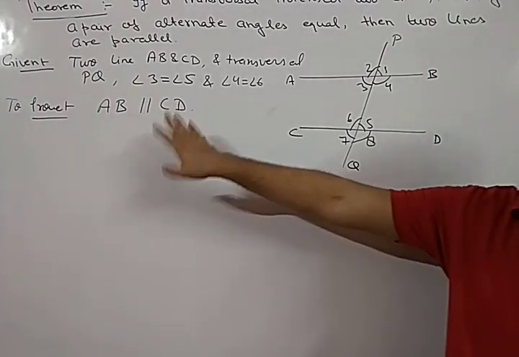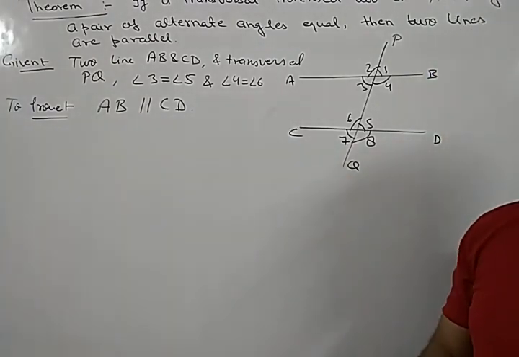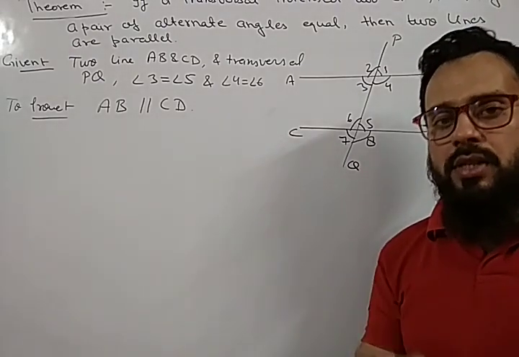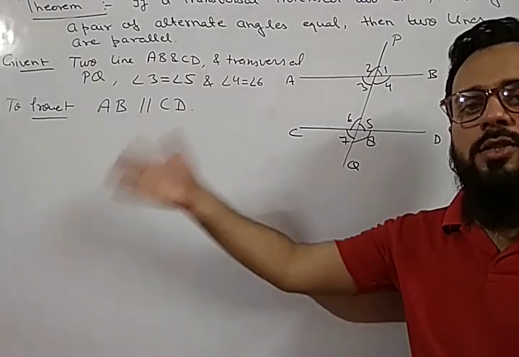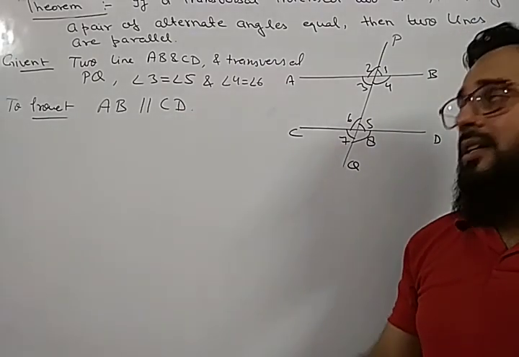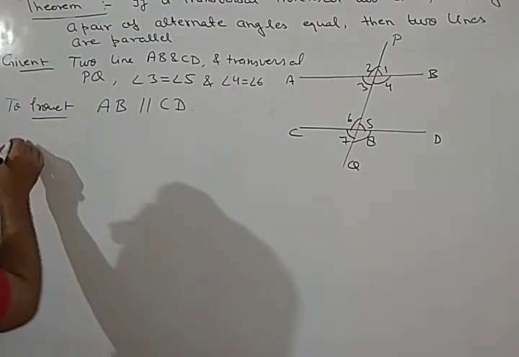So what basically do we have to do here? We have to prove these lines parallel. It means we have to prove corresponding angles equal. If we can prove the corresponding angles equal, then we will simply write, by the converse of the corresponding angle axiom, these two lines are parallel.